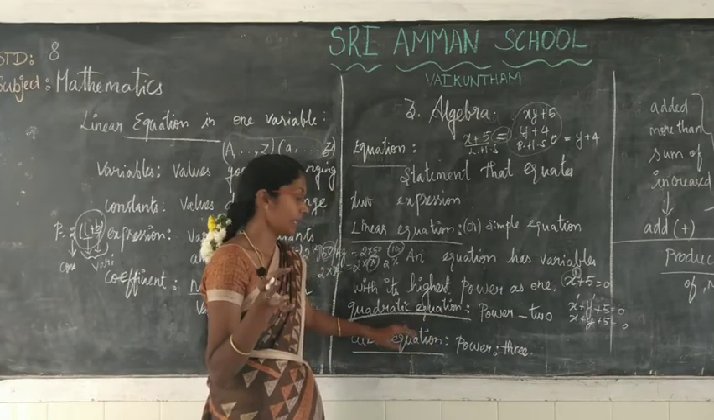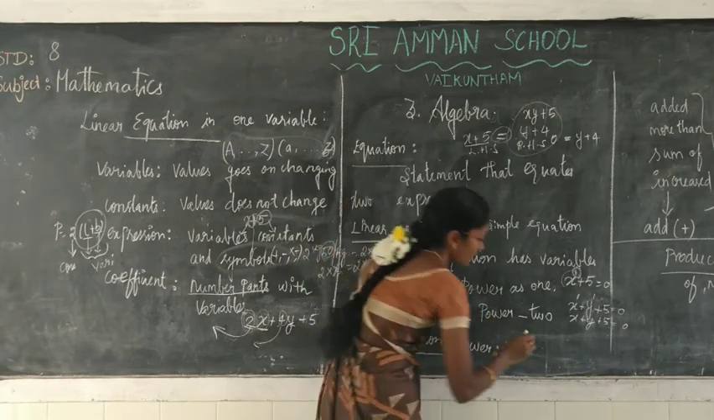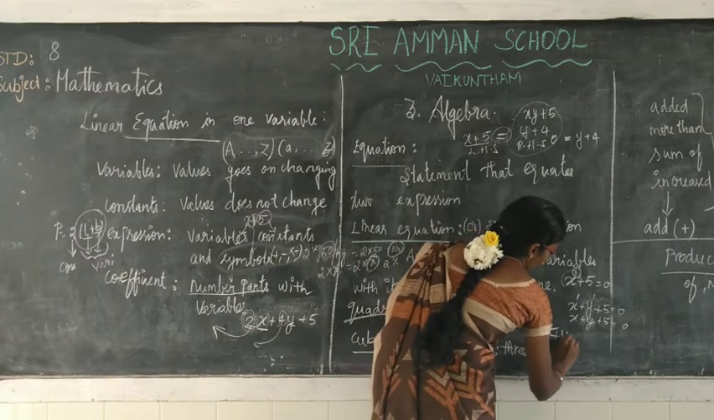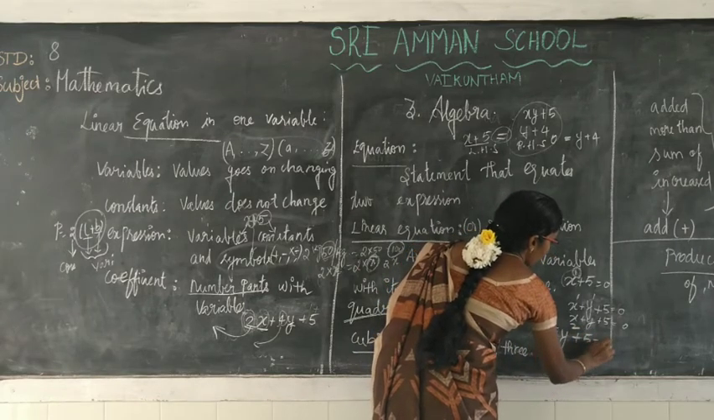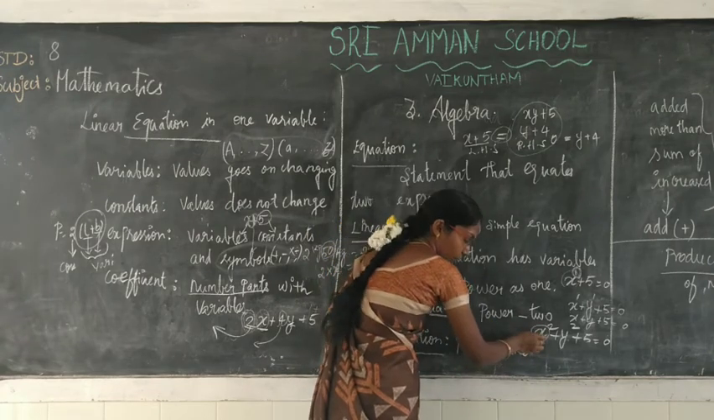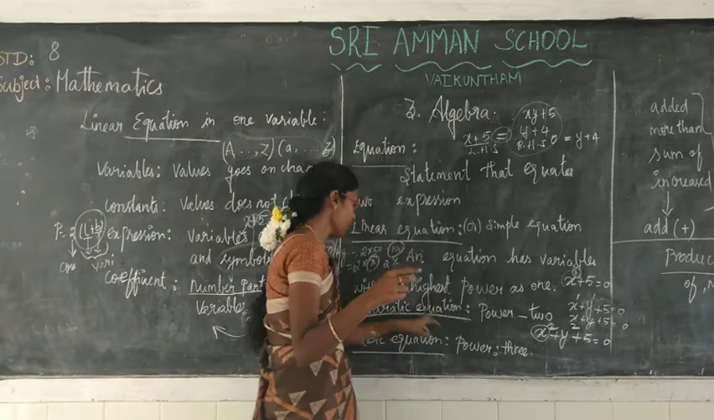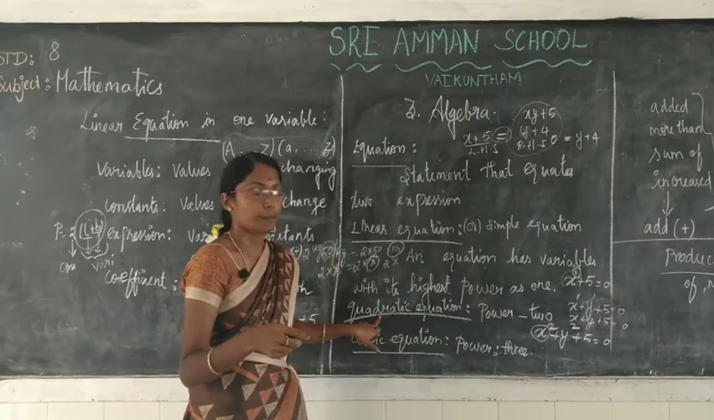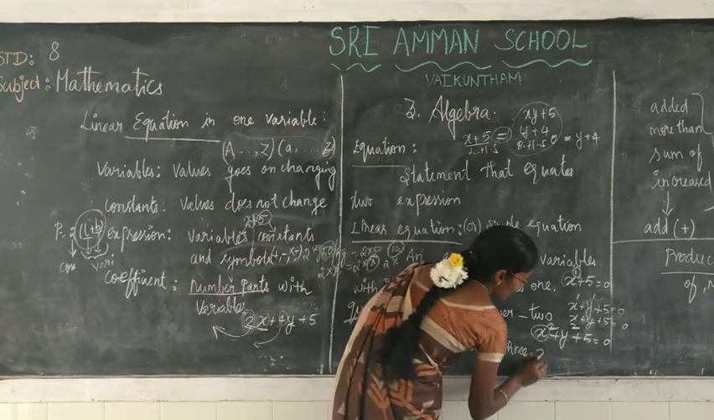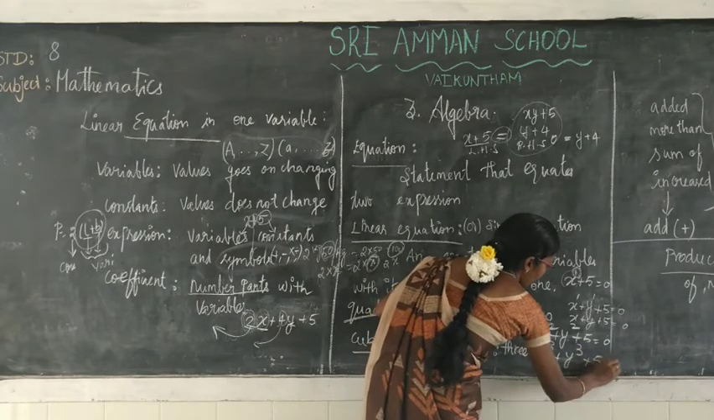So what is quadratic and what is cubic? Quadratic means the variable is raised to the power 2, that is x square plus y square plus 5 equal to 0. The variable has been raised to the power 2, which means a quadratic equation. What about cubic? Cube means 3. So x power 3 plus y power 3 plus 5 equal to 0.